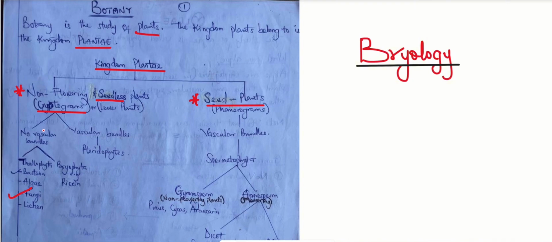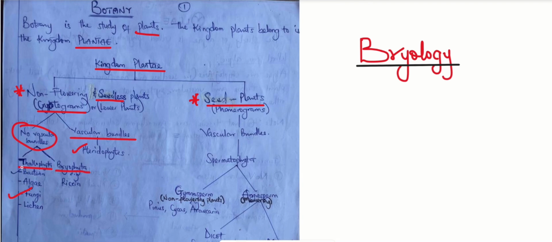Then focusing on the cryptograms, we said that they are subdivided into those that possess vascular bundles, in other words, they possess xylem and phloem, and those that do not possess them. For those that possess vascular bundles, we have the pteridophytes. And those that do not possess vascular bundles are subdivided into two. And don't forget, whenever I say that they do not possess vascular bundles, it means that they do not possess xylem and phloem tissue. So we classified the non-vascular into Talophyta and Bryophyta.